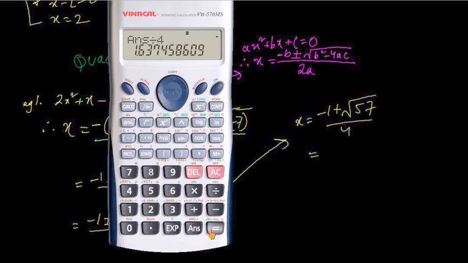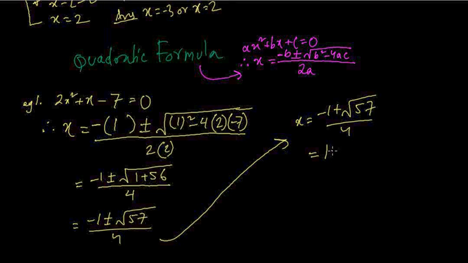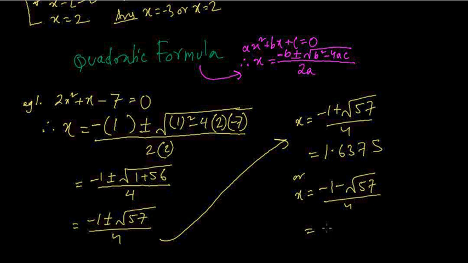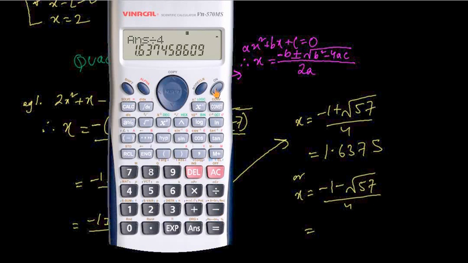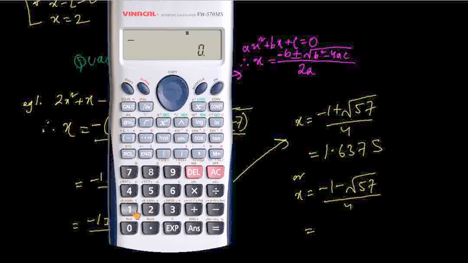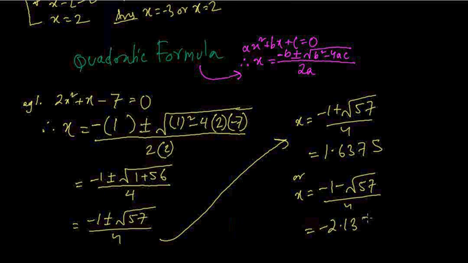So it is 1.6375, or x can be minus 1 minus square root of 57 divided by 4. So this is going to be minus 1 minus square root of 57 equals this, divided by 4. So this will be minus 2.137.